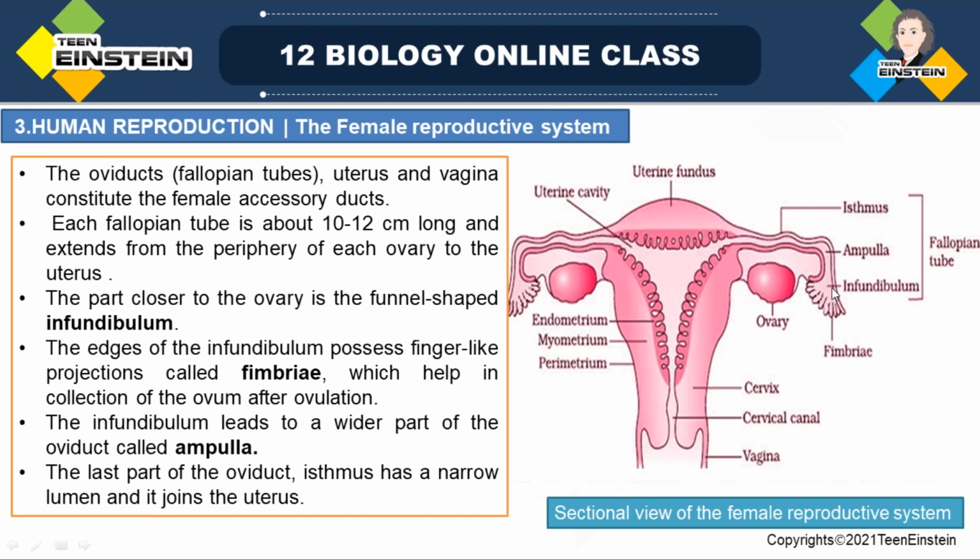This starting part is the infundibulum, then the infundibulum leads to the ampulla. The ampulla is the wider part of the oviduct. In anatomical studies, a sac-like enlargement of a canal or duct is called an ampulla. Ampulla means just a wider or sac-like part of a duct or canal.